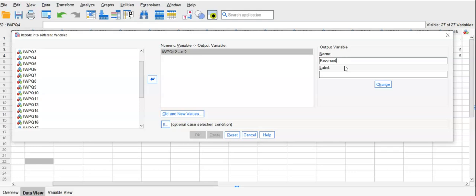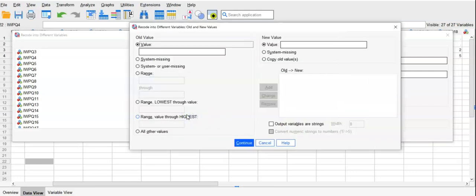You can say reverse the item 12, but for the name you should not put a space; you can put an underscore. The label can have spaces. So we can align it the same way. Click Change, and then go to Old and New Values.